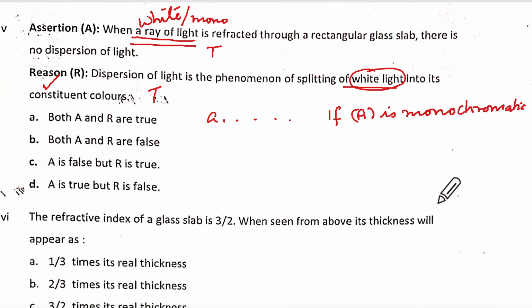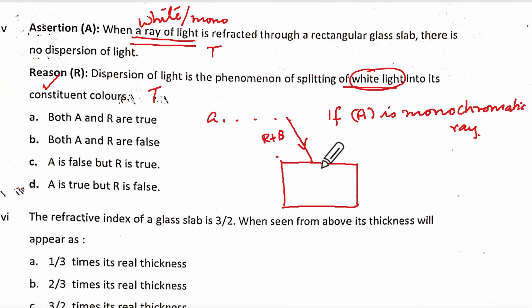Did you understand? Yes, ma'am. Monochromatic ray of light. Because in a glass slab, supposing this is, let us say, R plus B. Okay, let us say red and blue I'm taking. So from here, this is the original path, and I will have the refraction taking place for red light and blue light with different directions, because both of them have different wavelengths, correct? Yes. So you will have something like this.